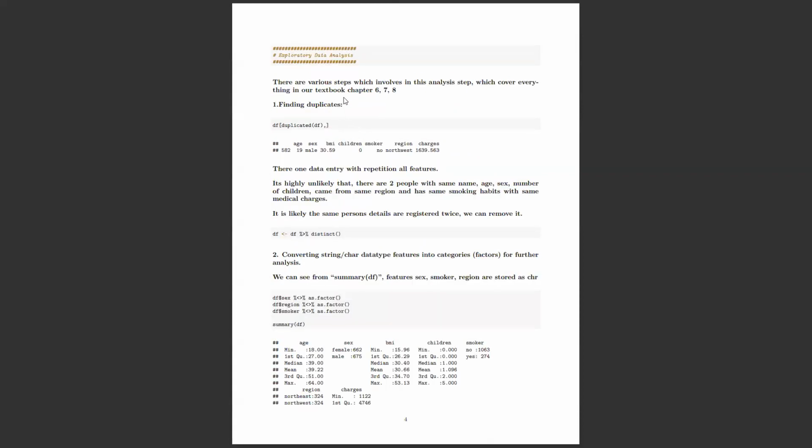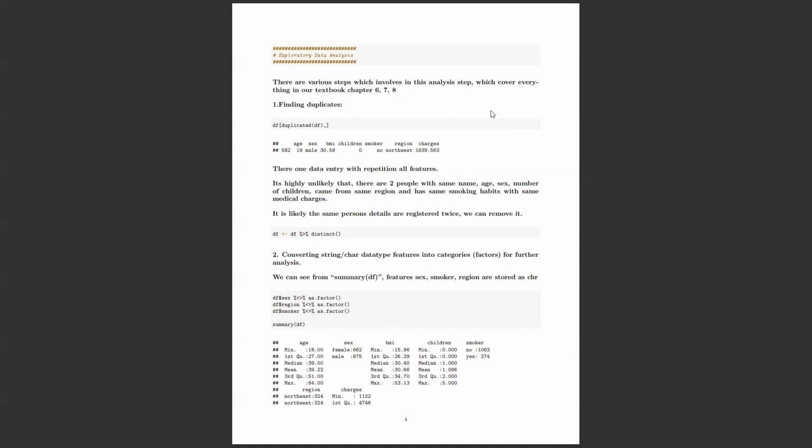So starting with the first step, exploratory data analysis. This step contains, I forgot to mention here, the fifth chapter. There are a couple of topics involved in the fifth chapter as well. So it includes everything related to 5, 6, 7, 8 until the visualization topic in our textbook. And 11, 12 parts are really involved with hypothesis testing and machine learning, which are coming in the next step. But in exploratory data analysis, I specifically took time to do some visualizations specific to each feature, and got to know